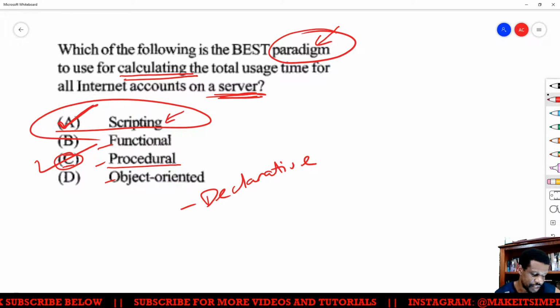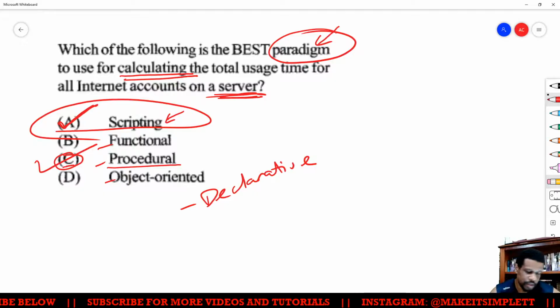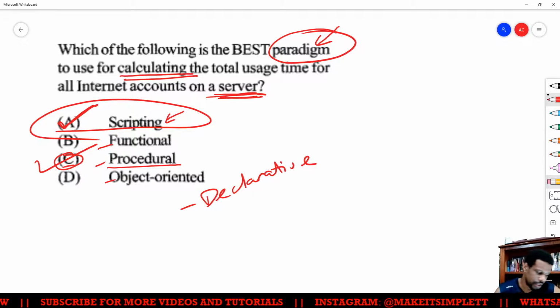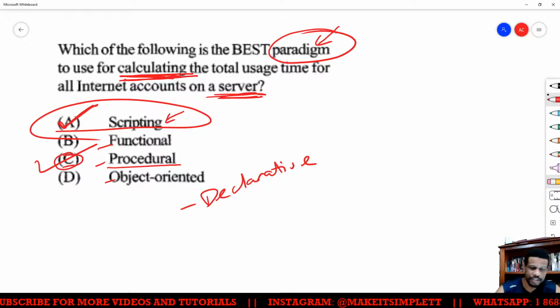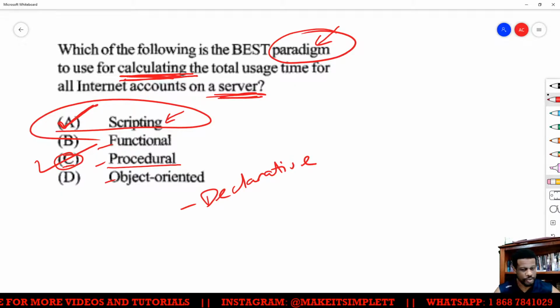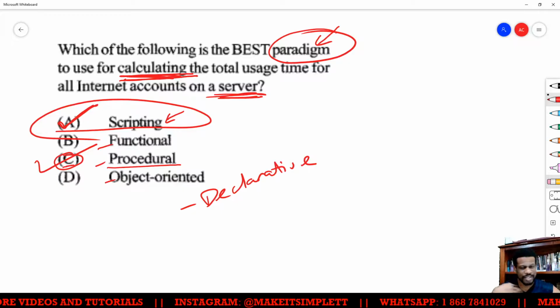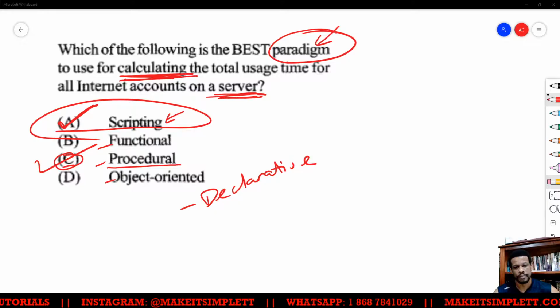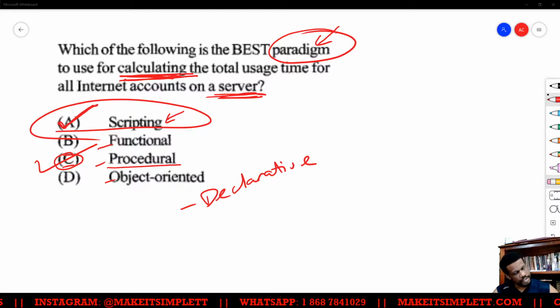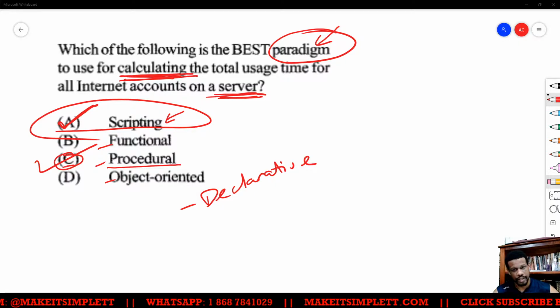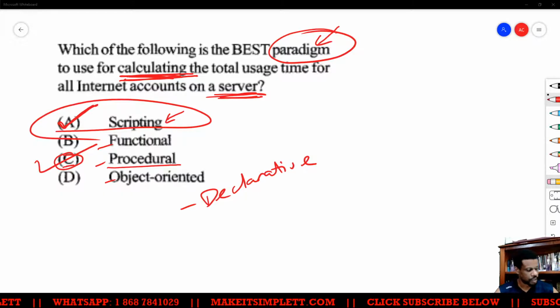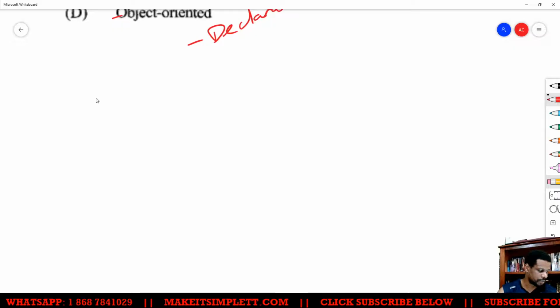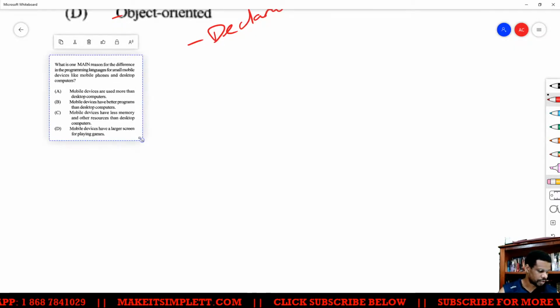Based on the fact that it's asking for the best paradigm, I will stick with procedural, because procedural does calculating very well. Calculating stuff is literally what procedural is made to do. Step by step by step. Yeah, that's procedural's bread and butter there. But because it's on a server, scripting might be acceptable too. So I can't give you a definite answer, but I would go with C for sure. Maybe if I get some more light on it sometime when I'm talking to another human being.